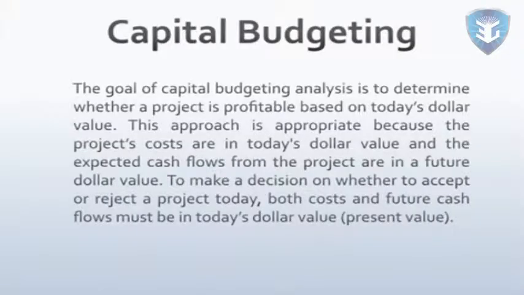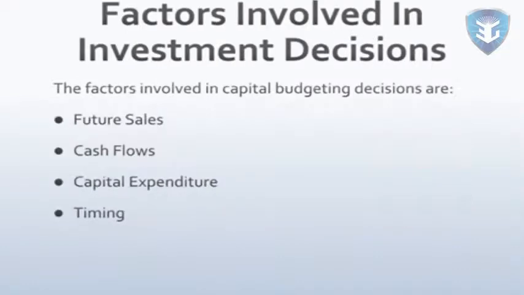The cost of the project is in today's dollar value, and the expected cash flows from the projects are in future dollar value. To make a decision on whether to accept or reject a project today, both cost and future cash flows must be in today's dollar value. The factors involved in capital budgeting decisions are future sales, expected cash flows, capital expenditure, and timing.